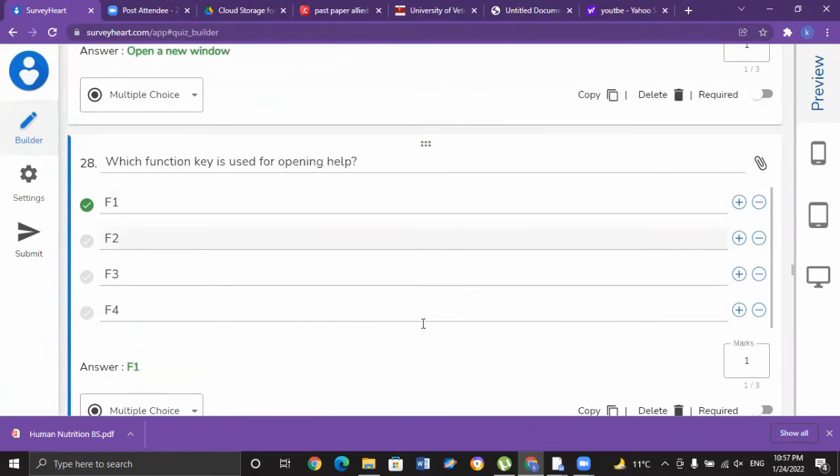Which function key is used for opening help? F1 is the key that can be used in order to open help on your computer. That is option A for MCQ number 28.